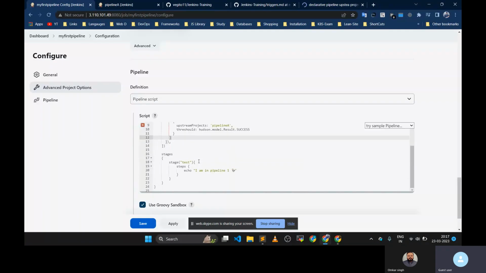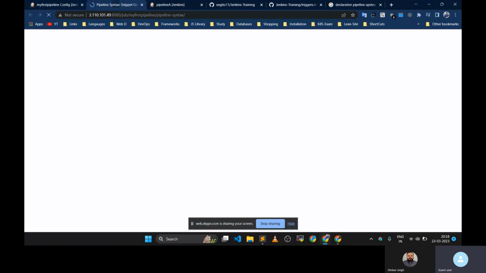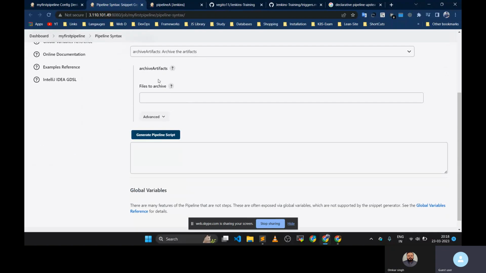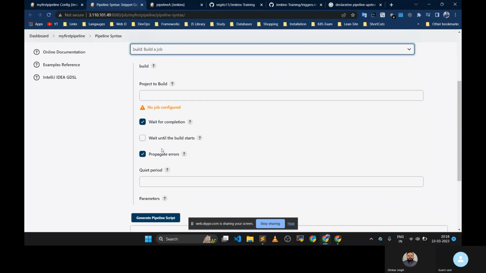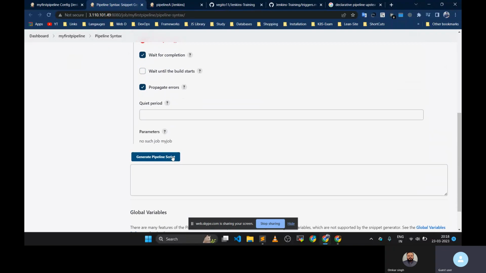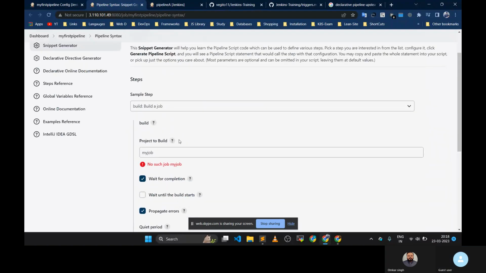If you go to the configuration here, and you don't know the syntax, click on pipeline syntax, it will open one thing. So here it will generate some syntax. Like suppose build a job, my job. So it will give us all the steps which are required. Like here it is giving this thing. It means it will build this job.